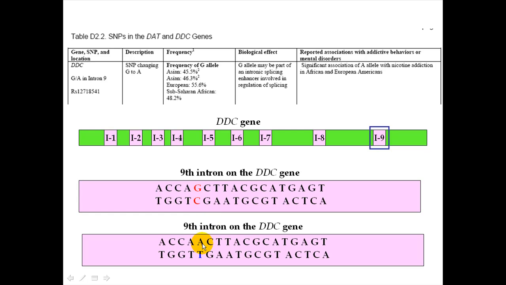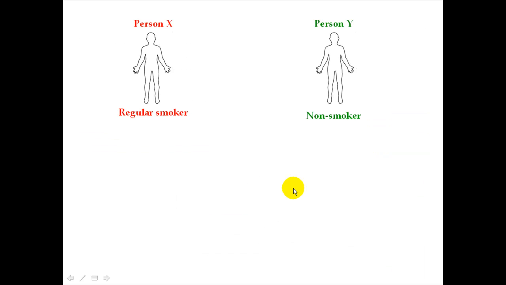So this description is saying that in intron number 9 there's a single nucleotide polymorphism changing G to A. We're saying that there's two different versions out there for intron number 9 of the Ddc gene. One version has a G in a particular region, and another version has an A in that corresponding region. And so if you're going to describe the possible genotypes that someone can have for intron number 9 of the Ddc gene, here are the possible genotypes that a person can have.